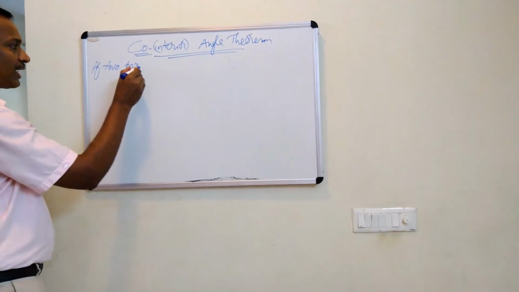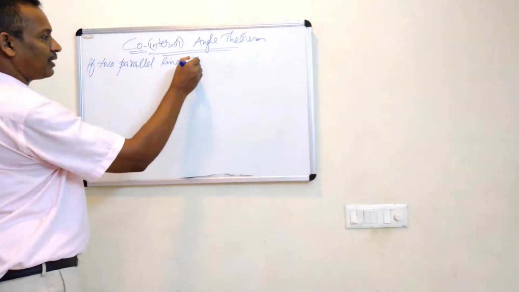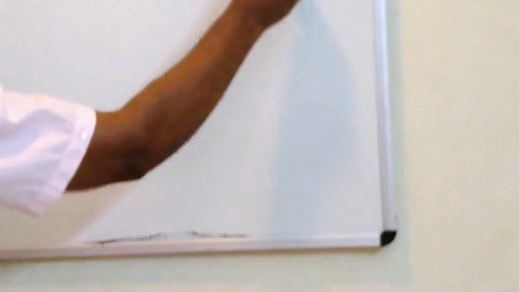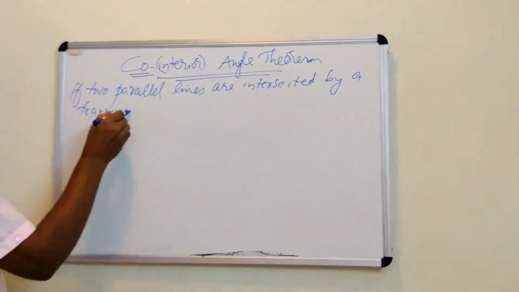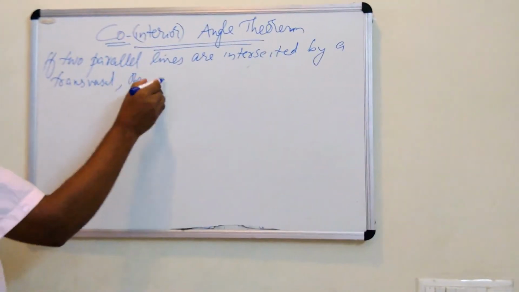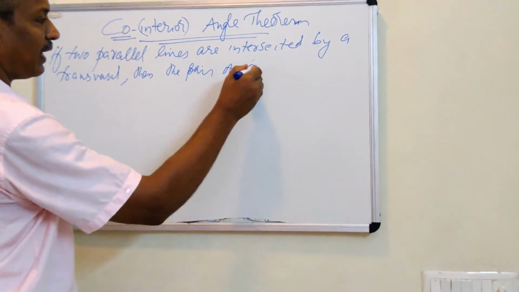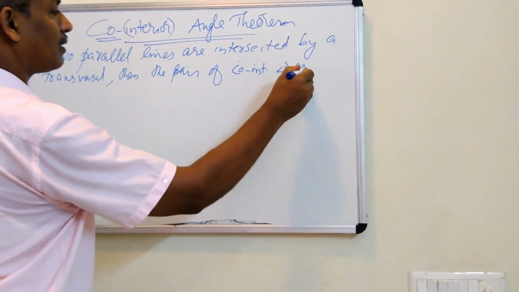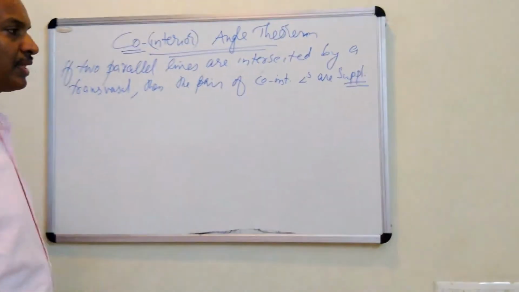Every theorem starts with parallel lines are intersected by a transversal, then the pair of co-interior angles are supplementary. What is the meaning of supplementary? Their sum is 180. Here it is not equal.